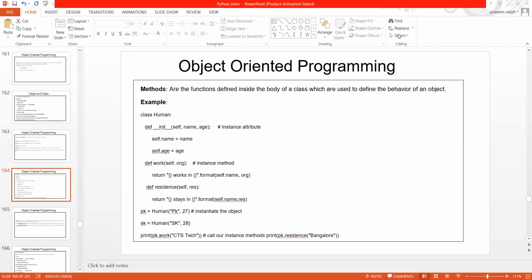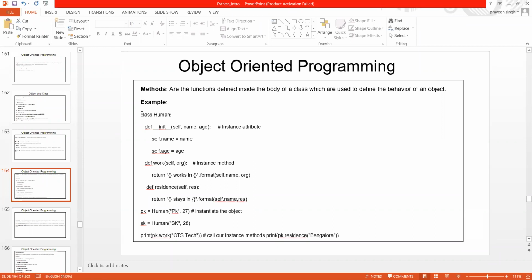Now let me describe it in another way on the basis of an object. Methods are the functions defined inside the body of a class which are used to define the behavior of an object.